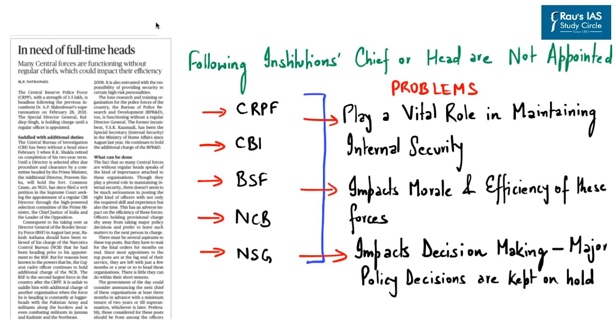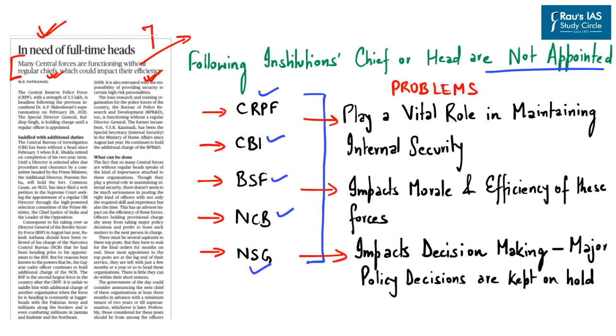The next news to be discussed appears on page number 7. It says, in need of full-time heads. Many central forces are functioning without regular chiefs, which could impact their efficiency. So this article highlights that the following institutions' chief or head are not appointed so far by the government. These include CRPF, CBI, BSF, Narcotics Control Bureau, and National Security Guard.